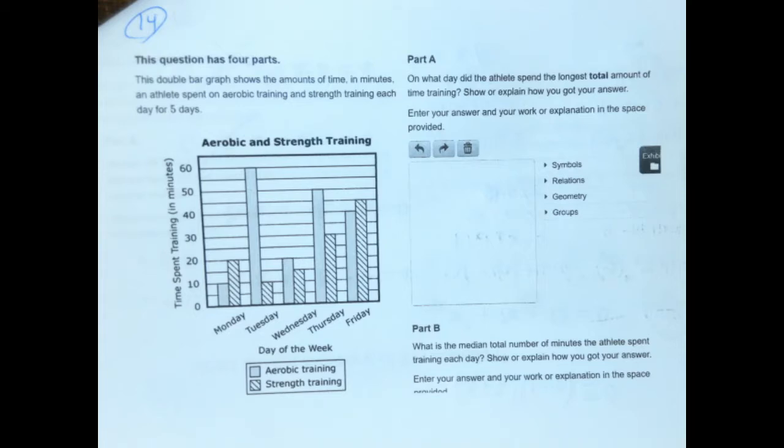So this question is 4 parts. This double bar graph shows the amount of time in minutes an athlete spent on aerobic training and strength training each day for 5 days, okay? So the solid bar is the aerobic. Ugh, I hate aerobic. Strength training, yeah, that's how we do it.